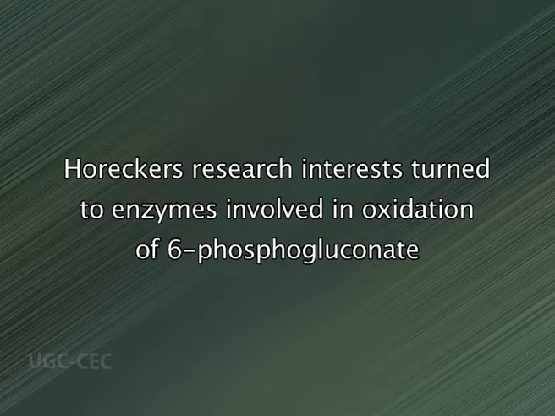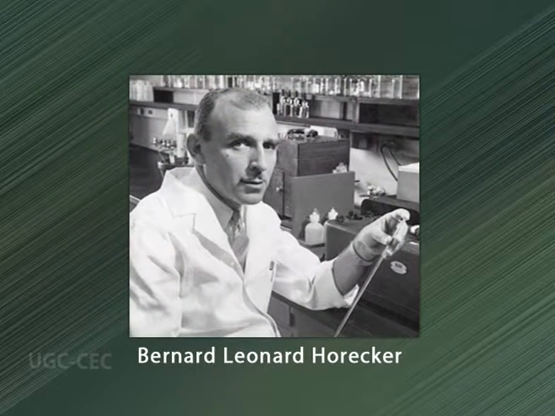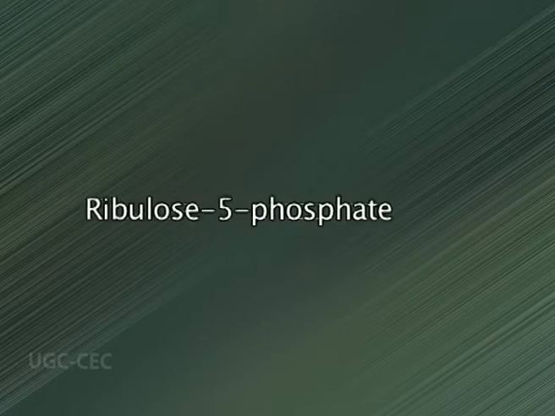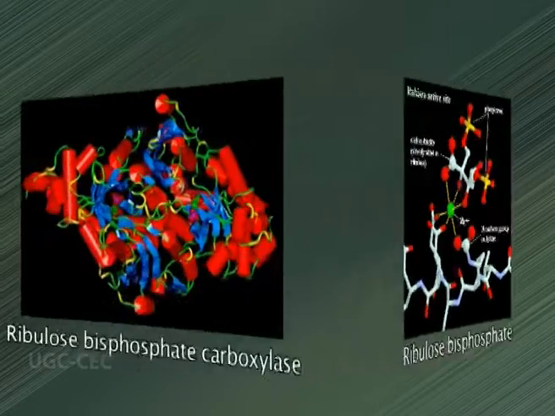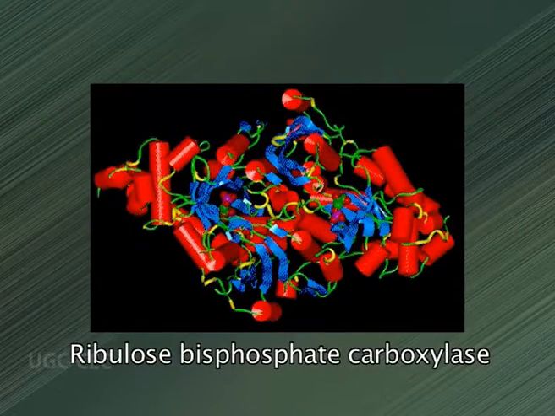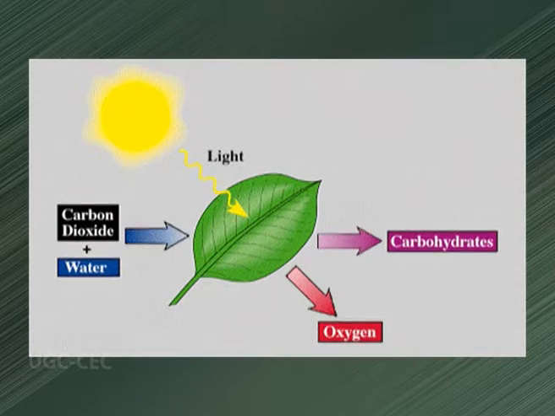Horecker's research interest turned to the enzymes involved in the oxidation of 6-phosphogluconate, and he demonstrated that this pathway generates ribulose 5-phosphate. He played a key role in the elucidation of the pentose phosphate pathway, which included the discovery of enzymes like transketolase and transaldolase. His laboratory was the first to prepare ribulose bisphosphate and ribulose bisphosphate carboxylase, which are both essential components in photosynthetic fixation of carbon dioxide by green plants.